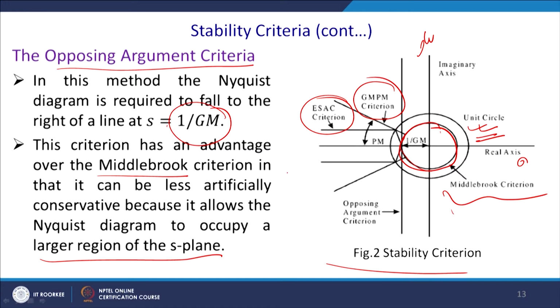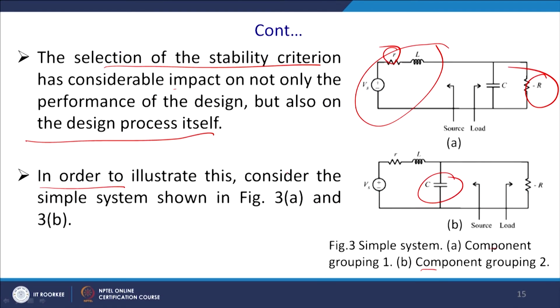This is one of the ways of analyzing it, and of course, this model is totally linear and has a lot of approximations, and we have considered only the load to be negative.